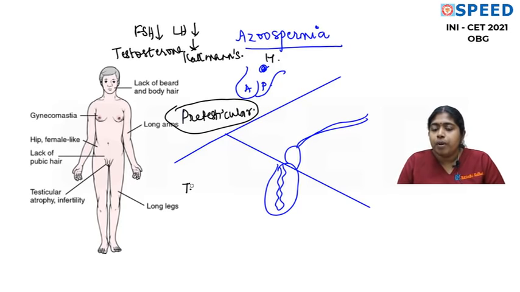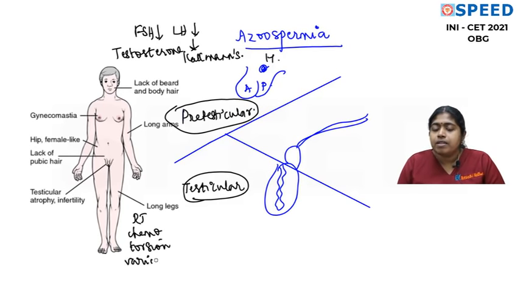Now when we talk about a testicular cause, there are lots of testicular causes like exposure to radiotherapy or chemotherapy, torsion of testis, a very big varicocele, or a very big hydrocele, or Klinefelter syndrome. In Klinefelter syndrome, the testis is atrophic, the size of the testis is small. So these are all testicular causes.